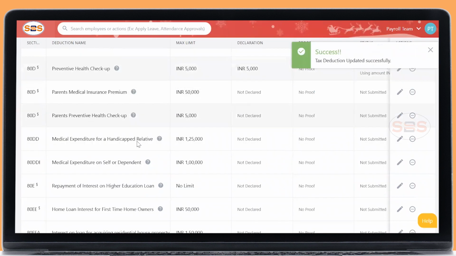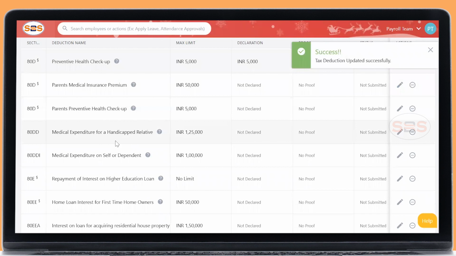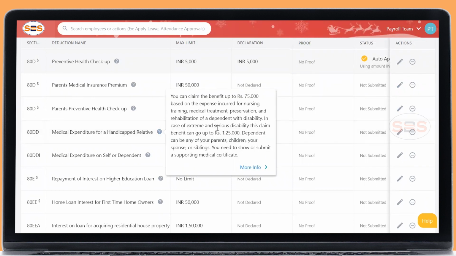Coming to medical expenditure, for any handicapped relative you have invested for, you can claim this amount, but make sure you submit a doctor certificate, a government doctor certificate, mentioning the handicapped details plus the disability percentage. Based on the percentage, you can claim 75,000 or 1.25 lakh.